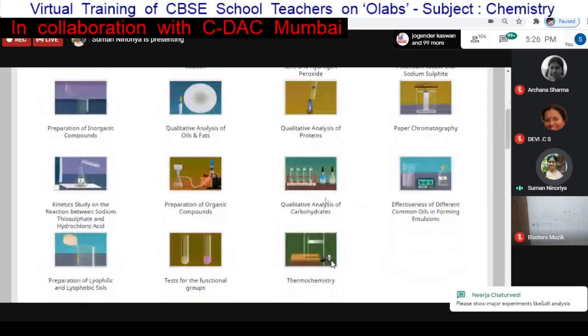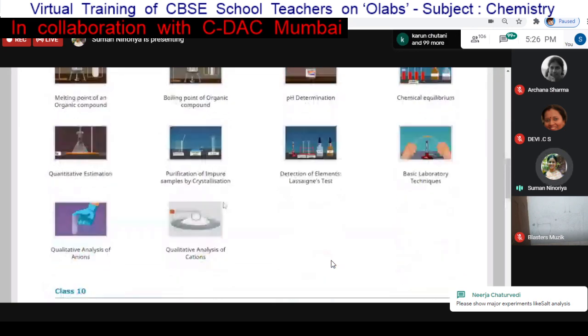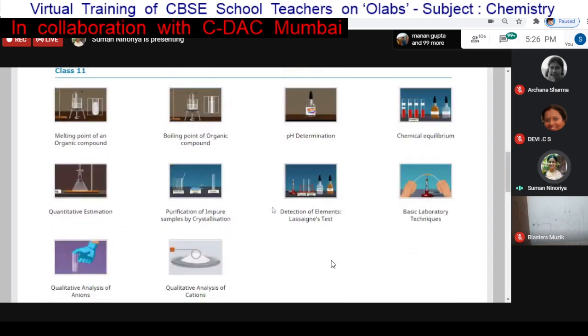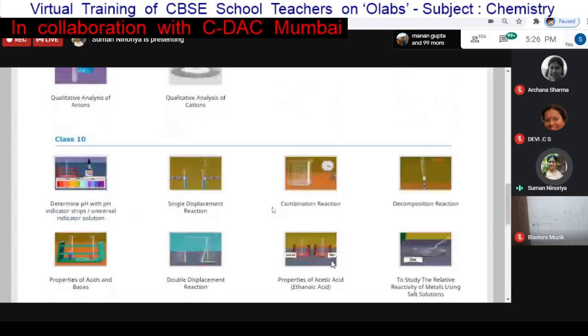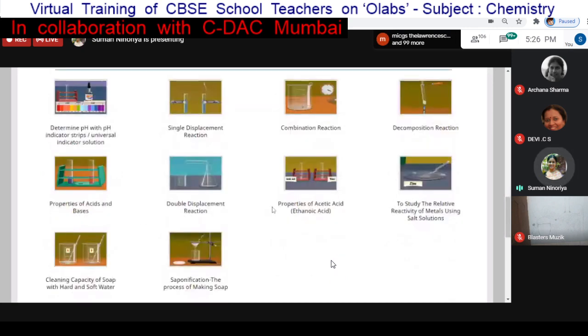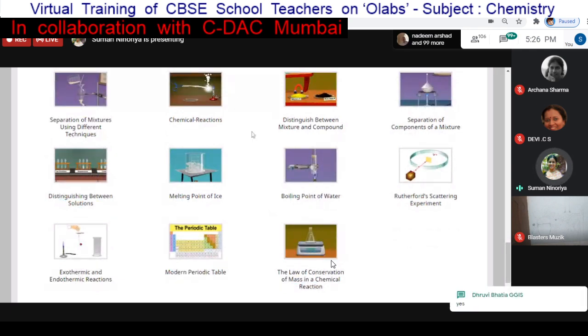So now we can see another activity also. There is one activity where we need to do some calculation. For that, a calculation area is also given where you can do the necessary calculation with respect to that experiment. So I'm just showing you the boiling point of water, that I will complete. Maybe now it will allow it.